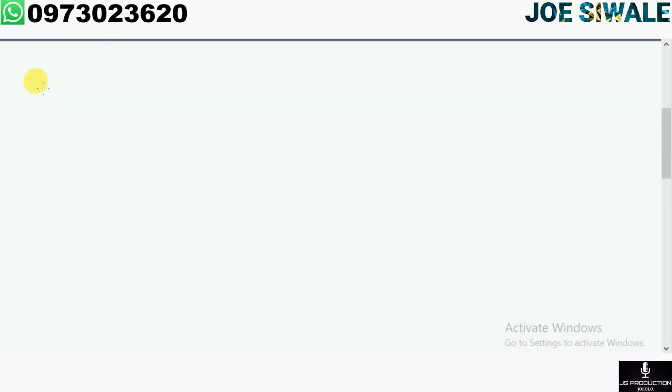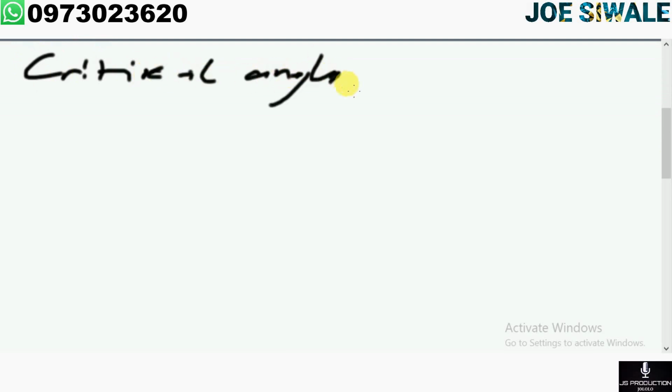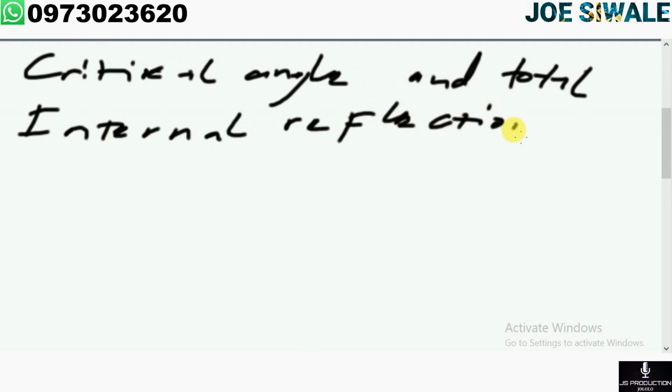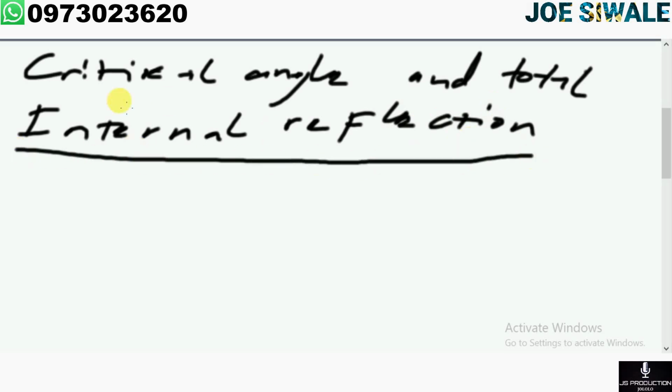I've said we're going to look at the critical angle and total internal refraction. And I'm going to use a diagram to explain the critical angle and total internal refraction.